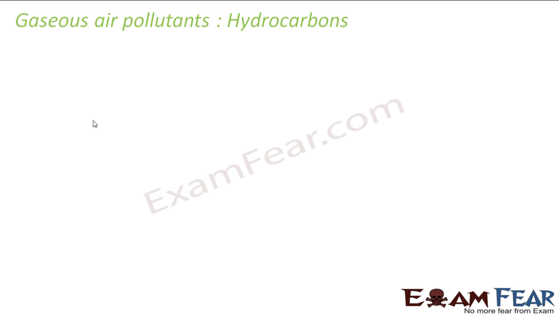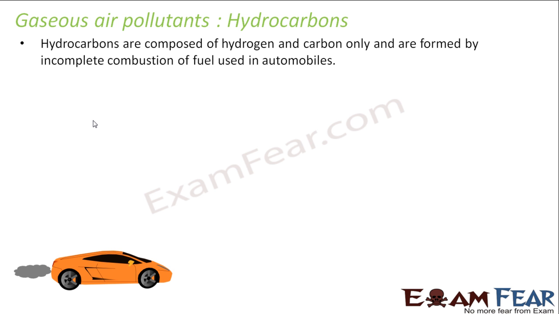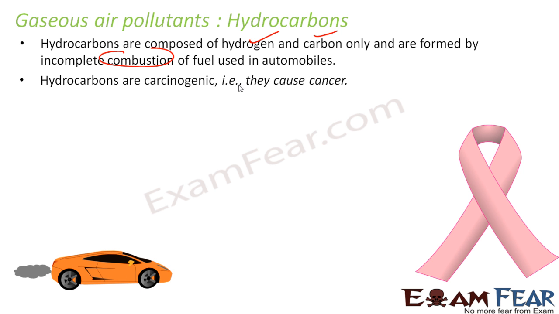We'll talk about hydrocarbons, which are also gaseous air pollutants. As you've understood in the hydrocarbon chapter, hydrocarbons are nothing but compounds that have only carbon and hydrogen, and they are formed by incomplete combustion of fuel in automobiles. You've also studied in the last chapter that they are carcinogenic because they cause cancer.